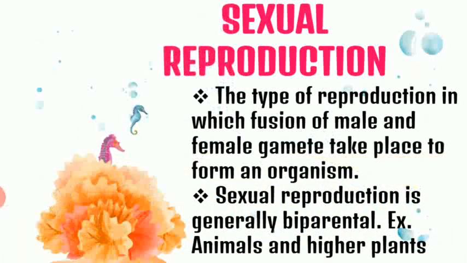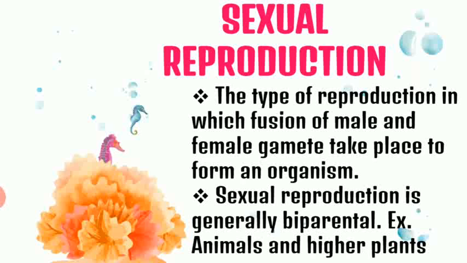Now let's talk about sexual reproduction. So, sexual reproduction is a kind of reproduction where two parents are involved. There will be a male parent and a female parent. So, it is biparental in nature. And in this type of reproduction, gametes are involved. Gametes are basically sex cells. So, when these gametes fuse together, they undergo zygote formation.